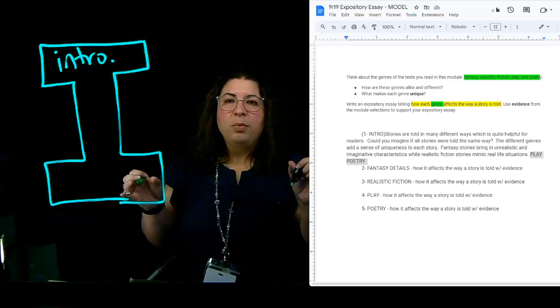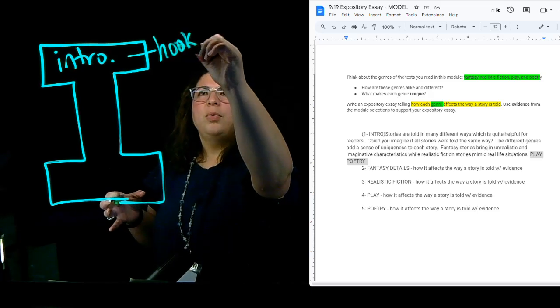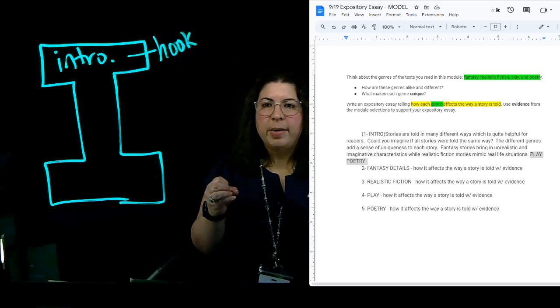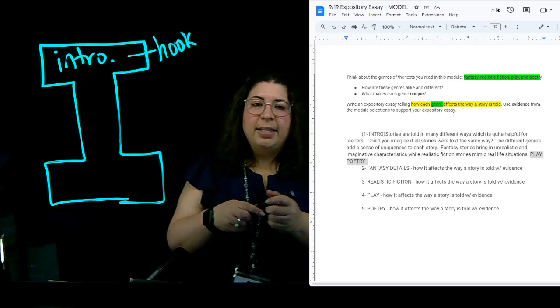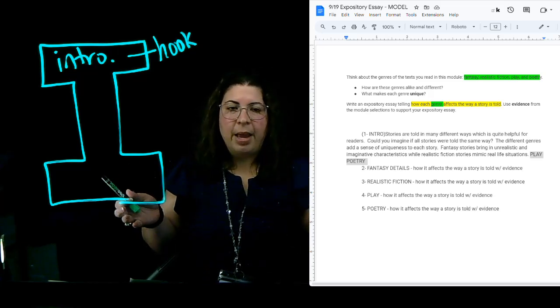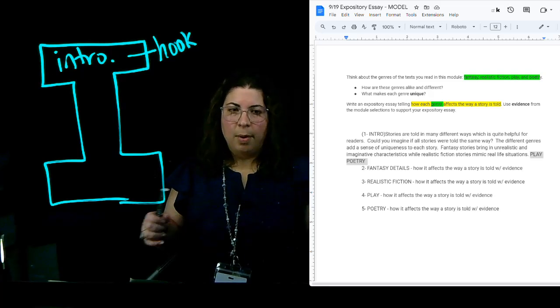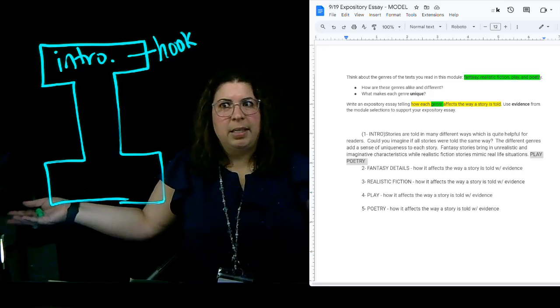Usually when we have an introduction, we want to have some sort of hook. We want to have a way to capture the reader's attention, which is what I did with those first two sentences. Nothing extravagant, but I wanted to come up with a way to capture the reader's attention. Could you imagine if all stories were told the same way?